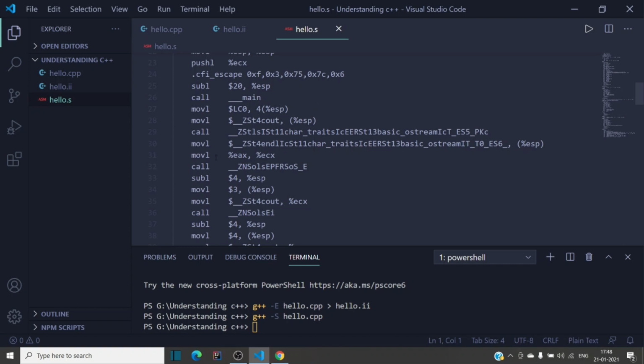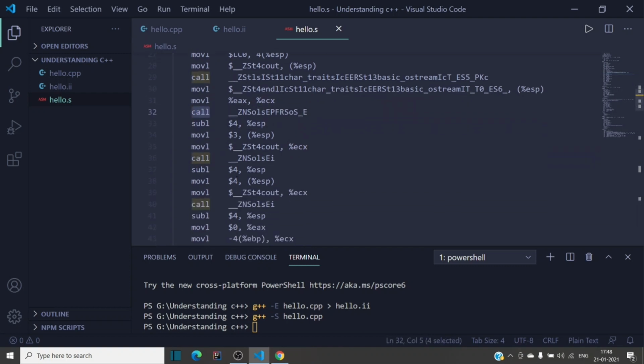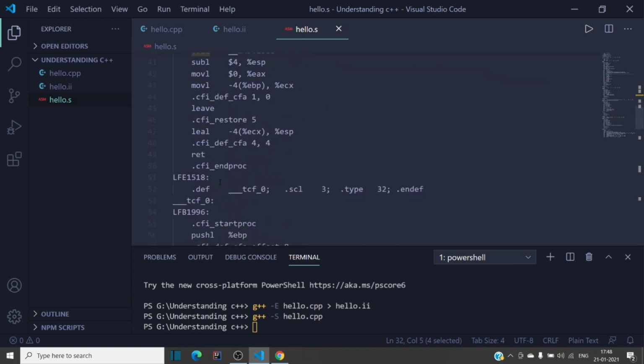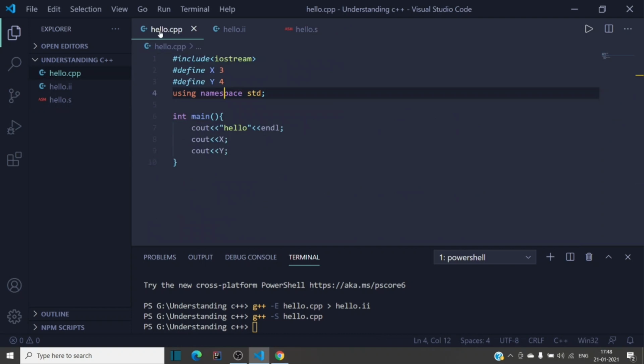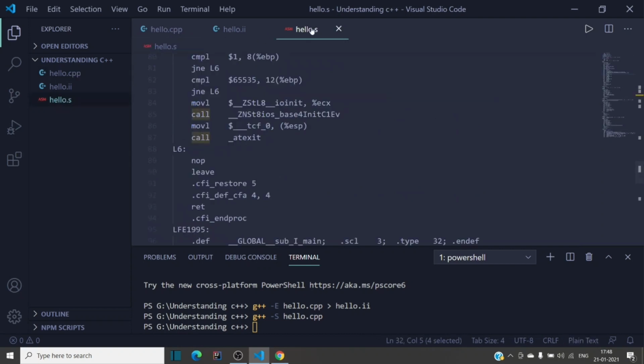This is move, which means moving the contents of this into this. This is subtract. This is calling the function, and you can recall that. So this was the code which is more difficult to understand. So we are writing here and the compiler does all the part. So once the code has been compiled, what is the next step?